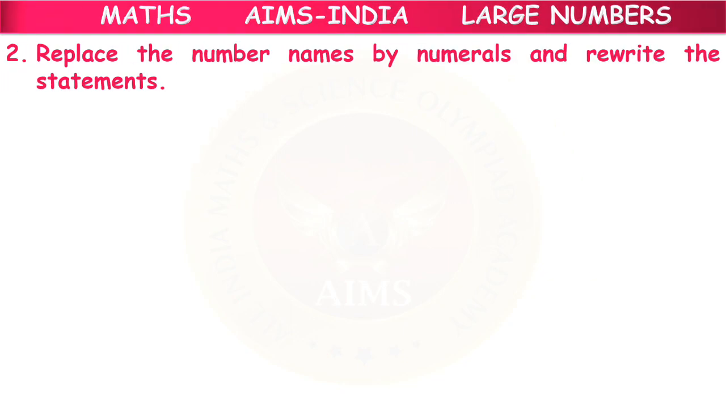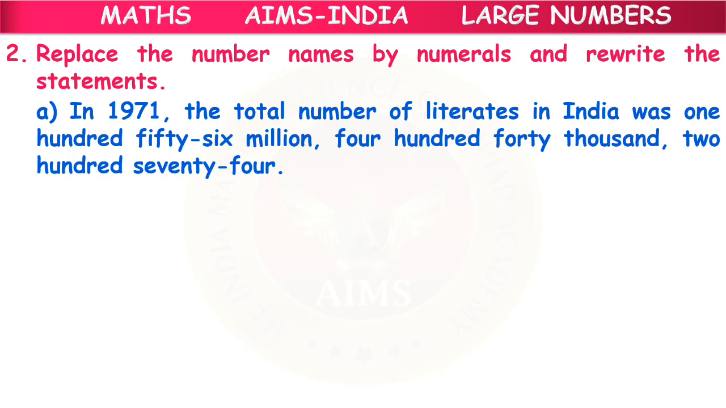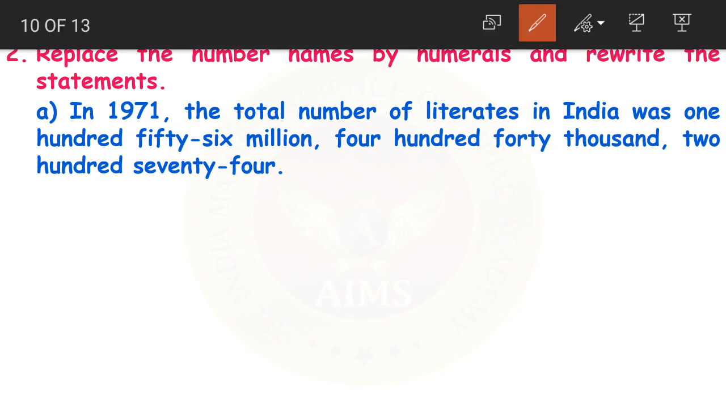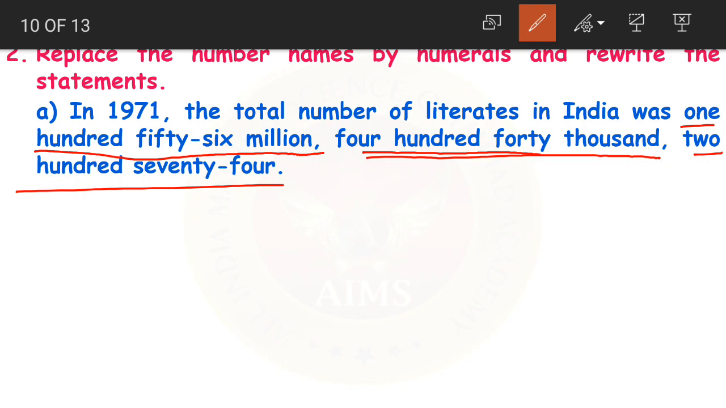Next, replace the number names by numerals and rewrite the statements. Nothing but here, 156 million, 440,000, 274. We are given the number name. Now we should write its numeral, which means we have to write the number here children. You can start writing from any period you like, from the right side or from the left side. First we are having 156 million. 156.